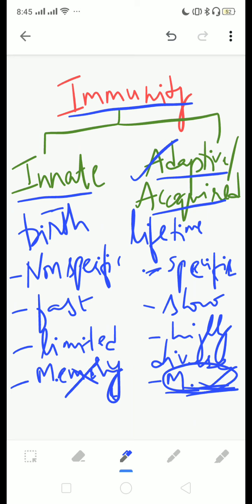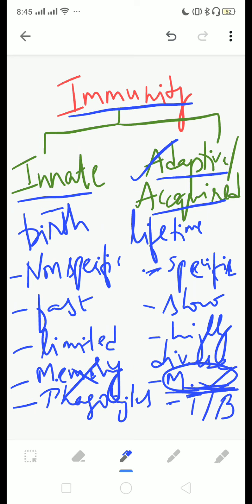The cells that actually participate in innate immunity are usually phagocytic cells. Phagocytes, right? Phagocytes like PMNs, that is neutrophil cells, or macrophages. Whereas in adaptive immunity, the main cells are T cells and B cells.